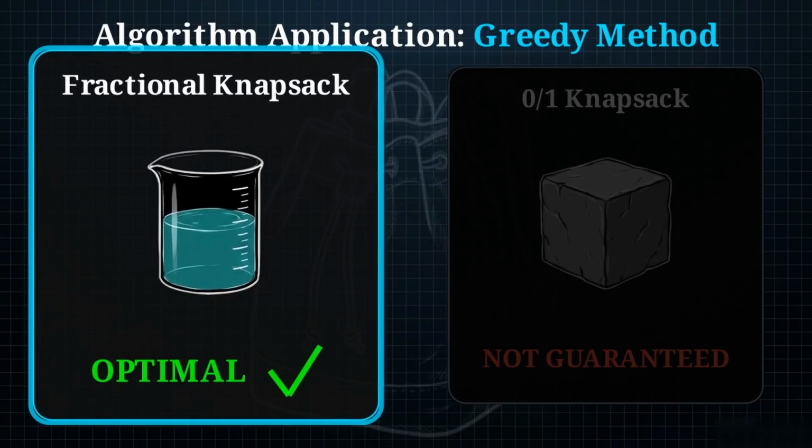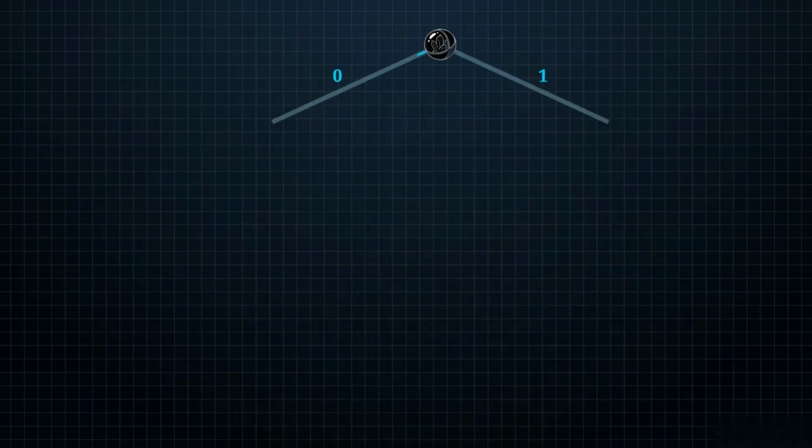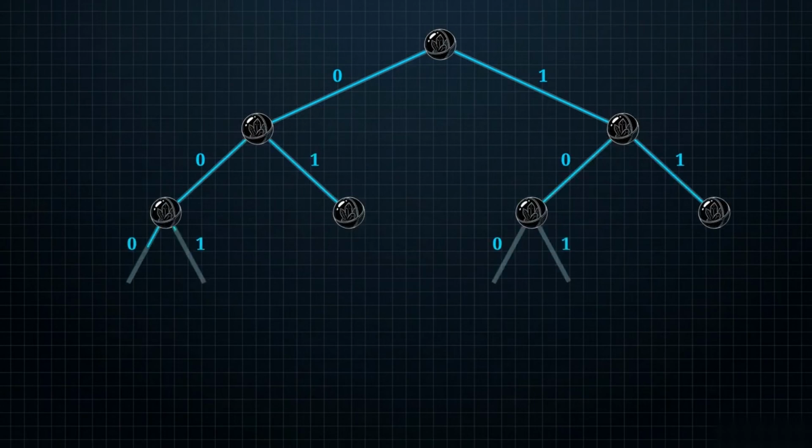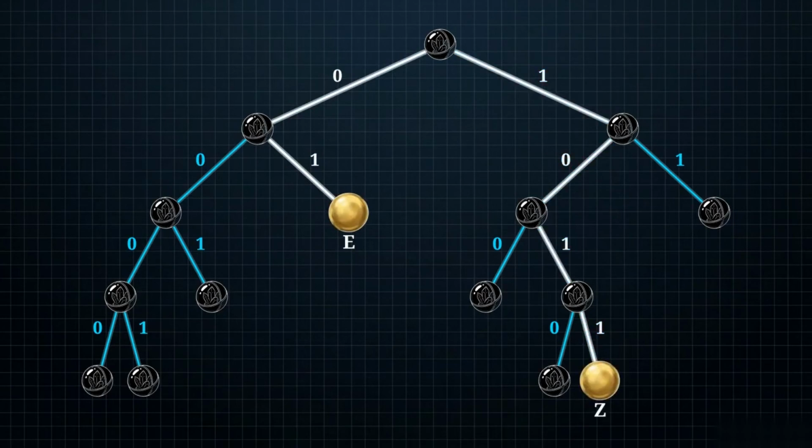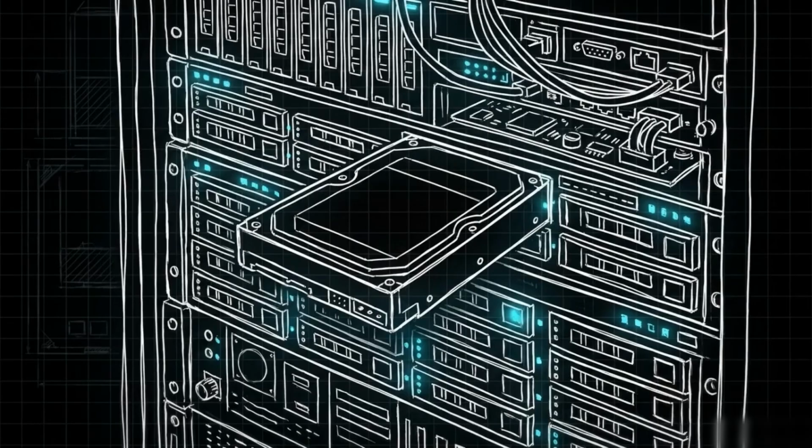While greedy logic hit a hard ceiling here, it remains an effective tool when applied to the right physical constraints. In our next lesson, we will apply greedy principles to a massive, real-world data compression problem, building prefix codes using a Huffman tree. Effective algorithmic design requires matching the mathematical logic to the specific constraints of the data environment.